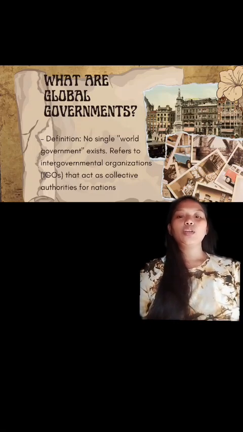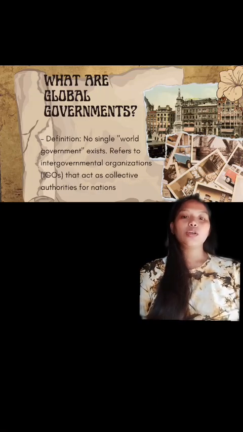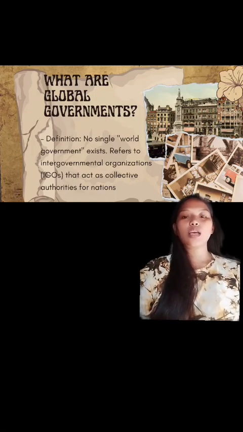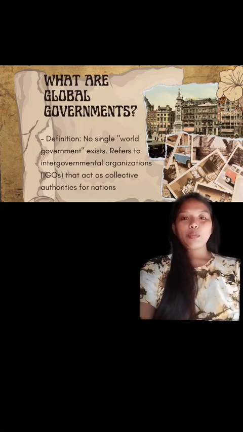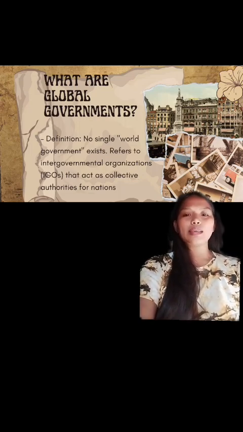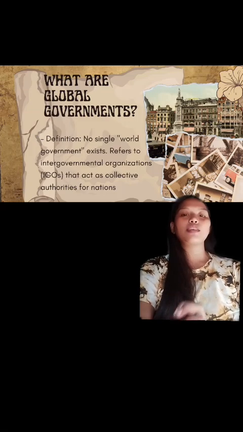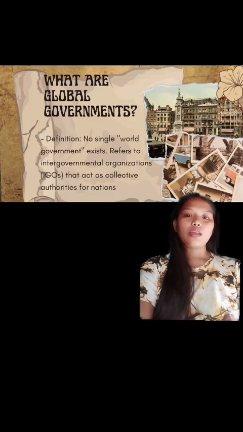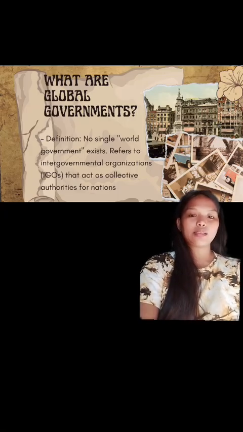So definition, no single world government exists. It refers to intergovernmental organizations or IGOs that act as collective authorities for nations. We can explain this in a simple explanation, for example, like neighbors forming a group to fix the street or keep the area safe. So that is the simplest explanation for global governments.